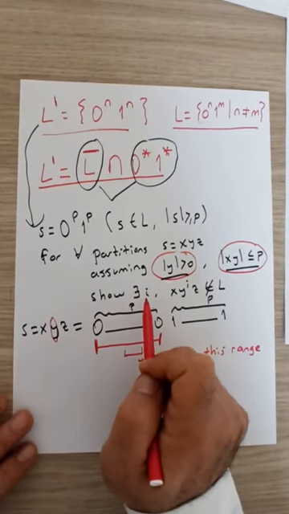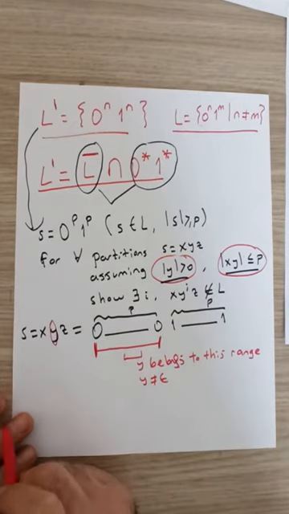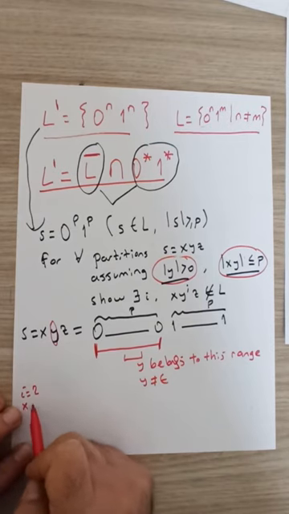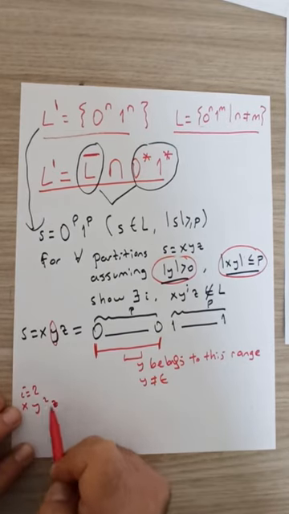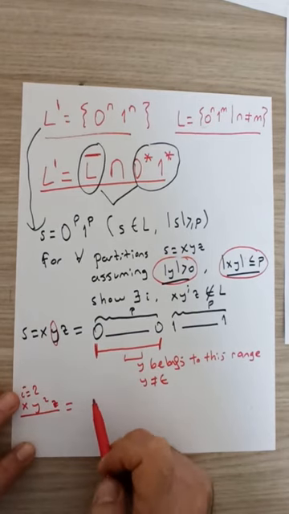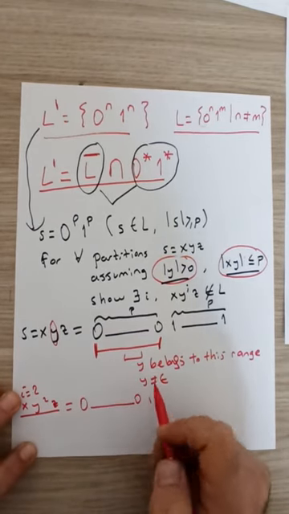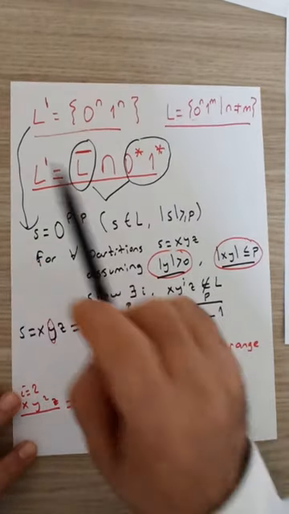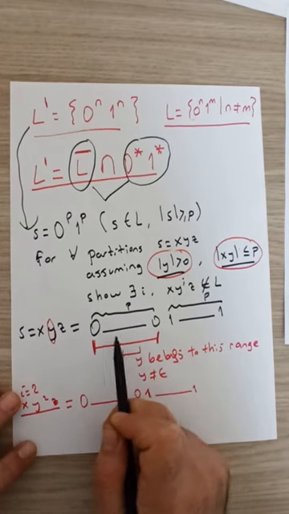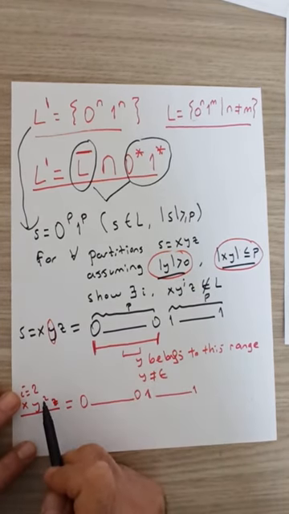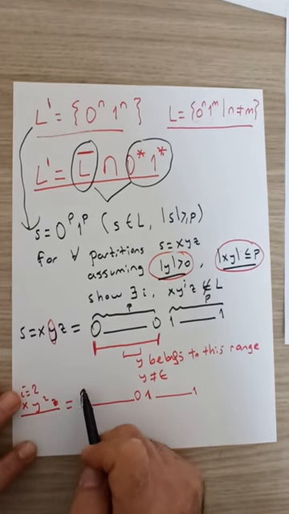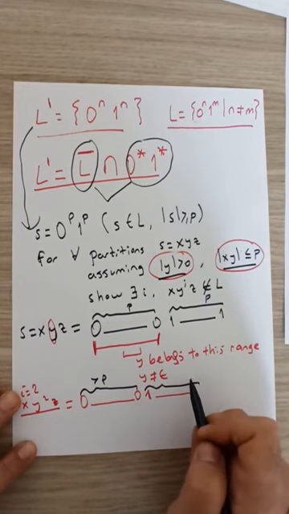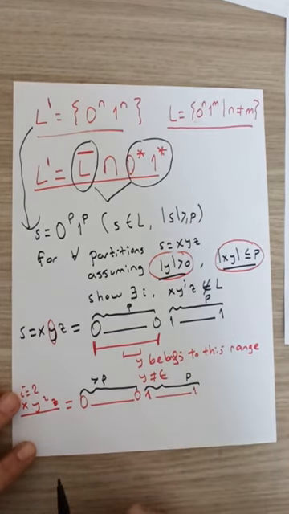Now, can we find a setting of i such that x y to the i z is not in the language? It's easy. Let's pick i equals 2, x y squared z. Consider x y squared z. What does it look like? We have zeros followed by ones. How many zeros and how many ones do we have? Since y belonged to the zeros in the initial part, and in the new string we repeat y twice, the number of zeros in here is greater than p. And since there was no modification on the second part, the number of ones is p.